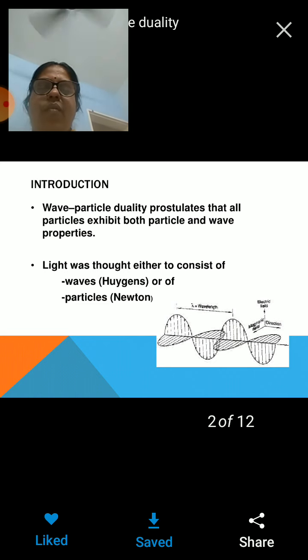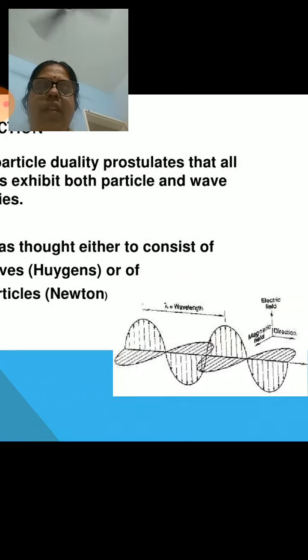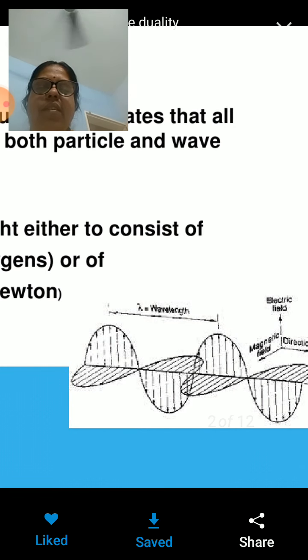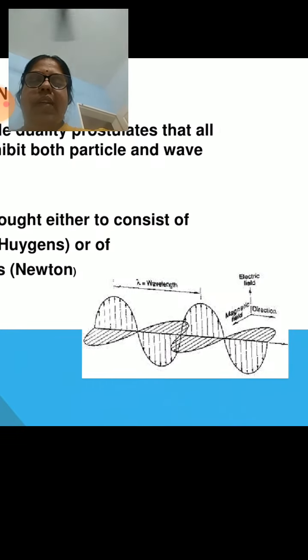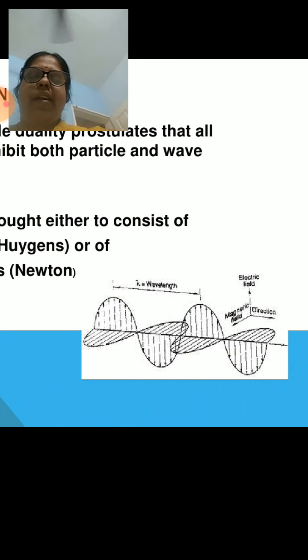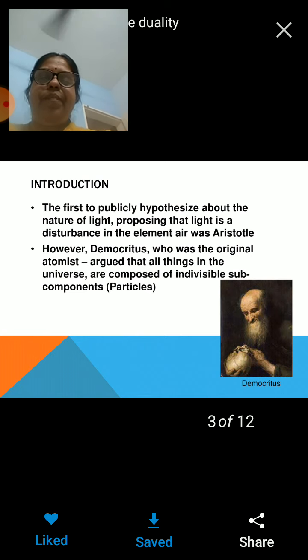Now, can you recognize this figure? This is light, electromagnetic radiation. Oscillating electric and magnetic fields form an electromagnetic radiation. They are mutually perpendicular. This is a transverse wave. To explain the phenomenon of polarization, this transverse wave nature of light is required. So this is a picture of electromagnetic radiation, which you are familiar with. But remember that light exhibits dual nature and matter also exhibits dual nature.